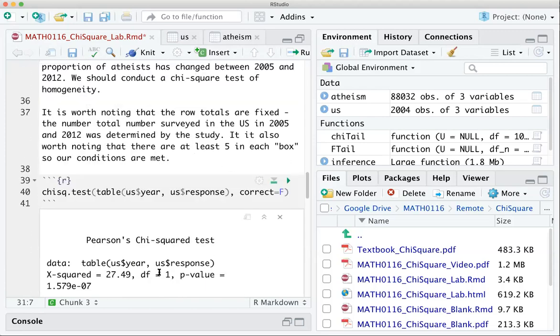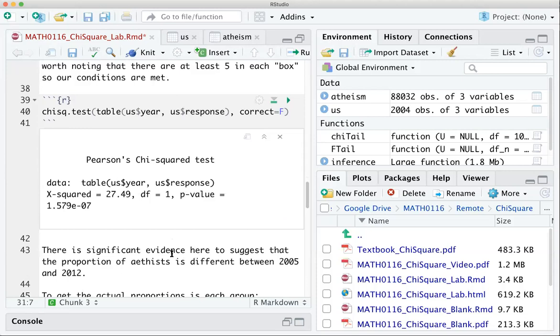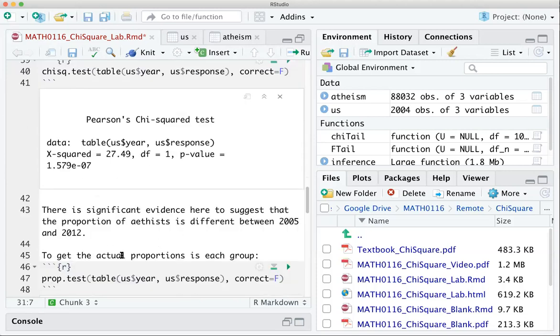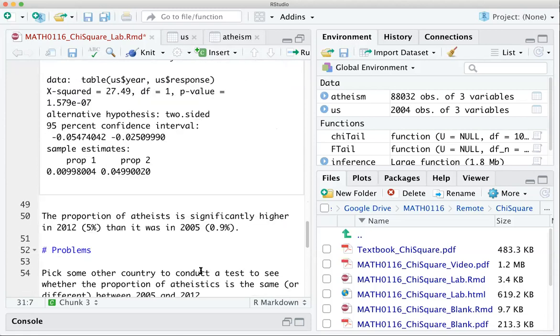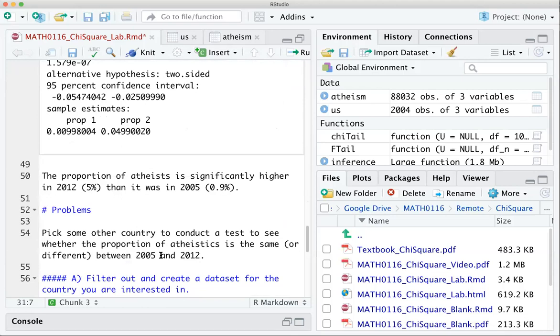So that test was all about looking at whether the proportion of atheists was the same or different, and we've got significant evidence here that the proportion has increased from about 0.9% to 5% between those 2 years. Your challenge here is essentially to do a very similar analysis, except that I'm going to ask that you pick out some country that you're interested in.